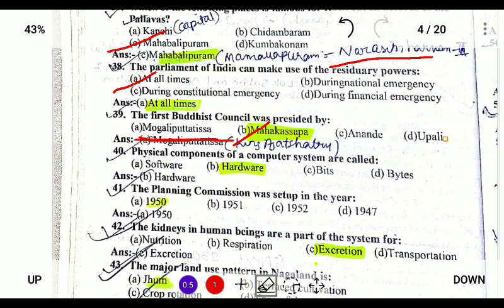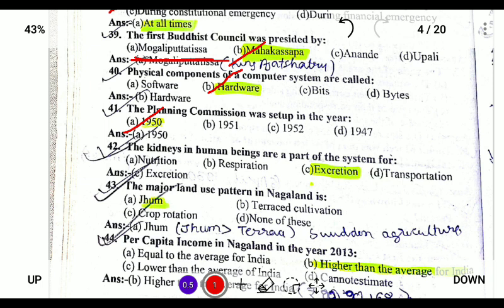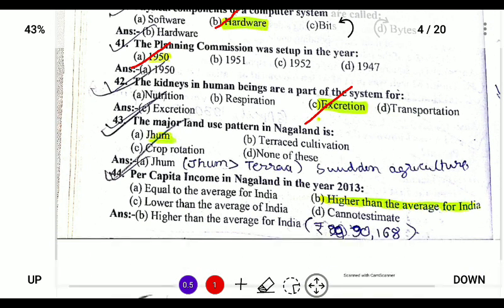So next, the physical components of a computer system are called hardware. So what we are able to touch is called hardware. The Planning Commission was set up in the year 1950. The kidneys in human beings are a part of the system of excretion. Excretion means letting out the waste particles from our body. The major land use pattern in Nagaland is Jhum cultivation. So Jhum cultivation occupies a major portion of land use for agriculture, followed by terrace cultivation.